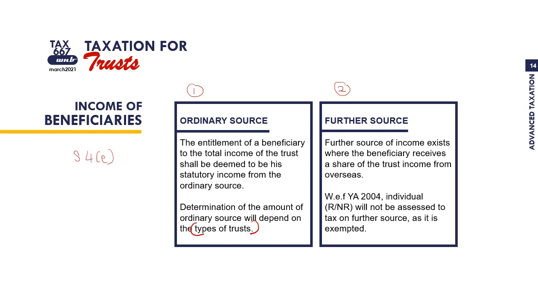So from here, we can conclude that for income of beneficiaries that we are going to put under section 4E, you only have one source, which is the ordinary source only, because further source is from overseas, foreign source income is exempted from tax.